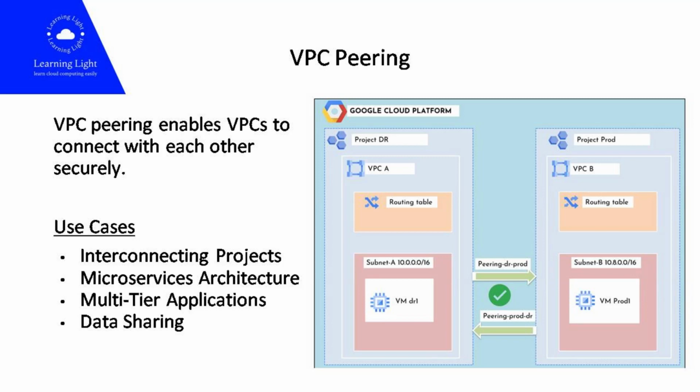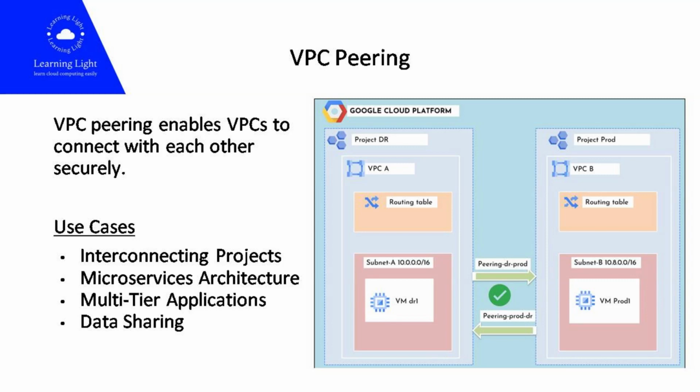Interconnecting projects. VPC peering is useful when you have multiple projects in GCP, and you want them to communicate with each other over a private, secure network. It allows for direct communication between instances in different projects, as if they were on the same network. Microservices architecture. In a microservices architecture where different components of an application are deployed in separate VPCs, VPC peering facilitates communication between these components without the need to expose them to the public internet.